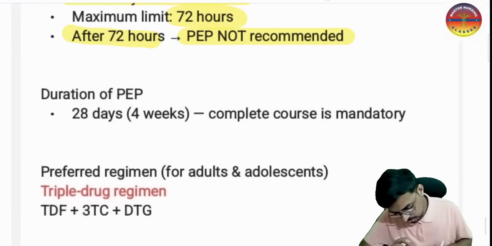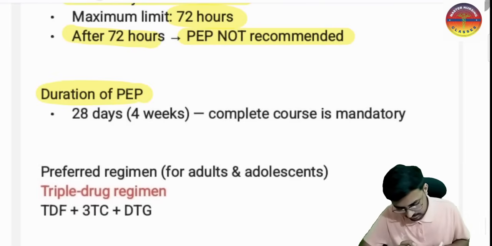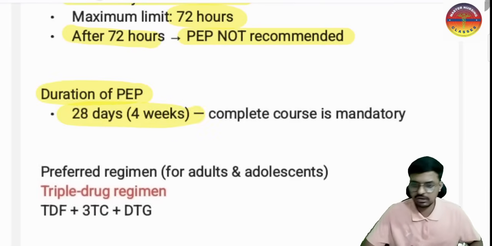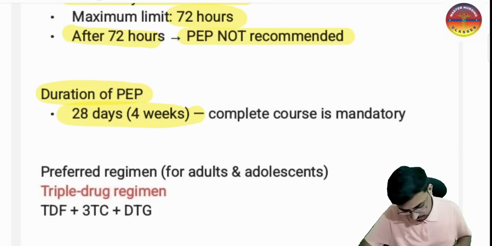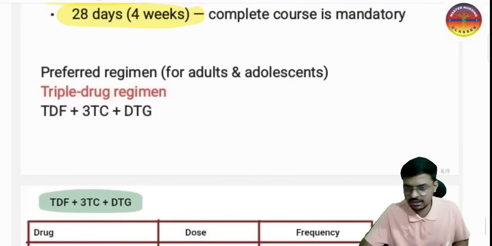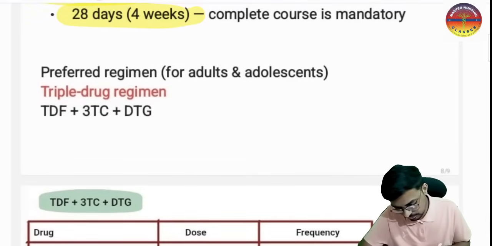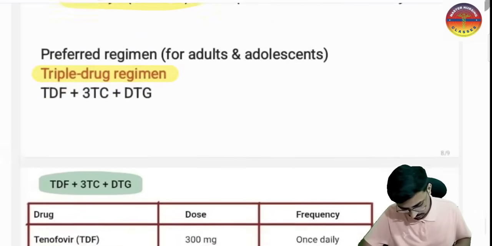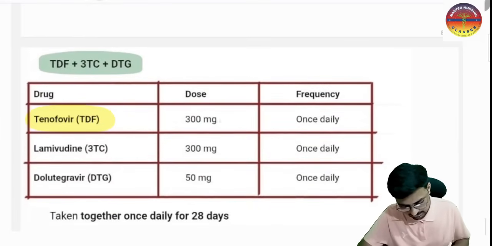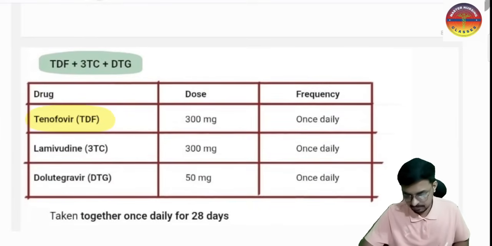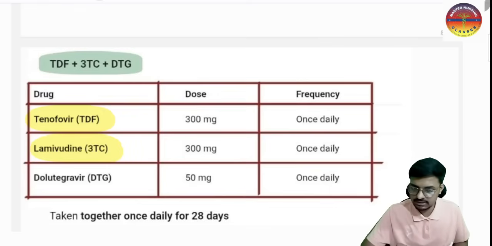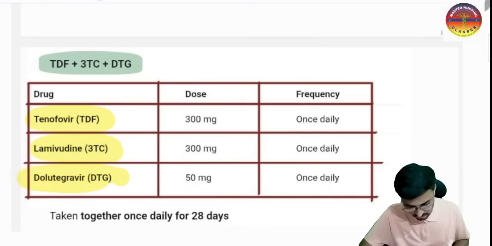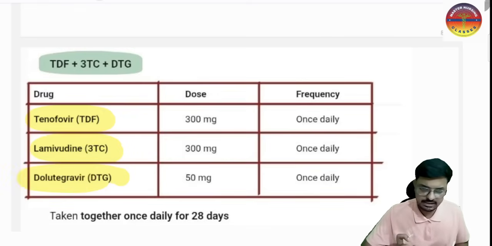The duration of the post exposure prophylaxis is 28 days, that is the 4-week duration. Very important, this must be completed, it is mandatory. Now the preferred regimen: as I already told, we have the triple drug therapy, the fixed dose combination for adults and adolescents. Remember, tenofovir, also called TDF, lamivudine, which is 3TC, and dolutegravir, which is DTG.